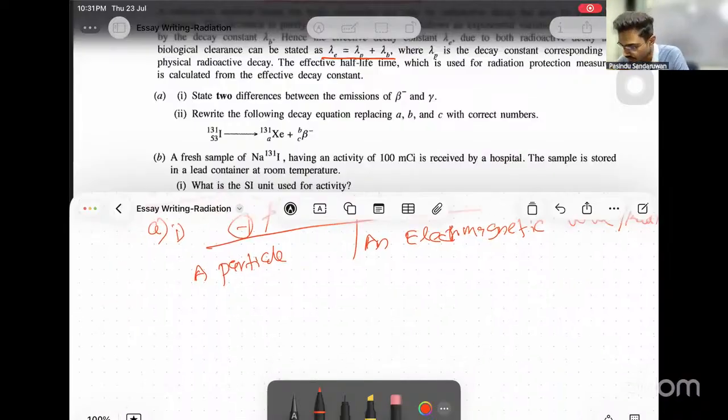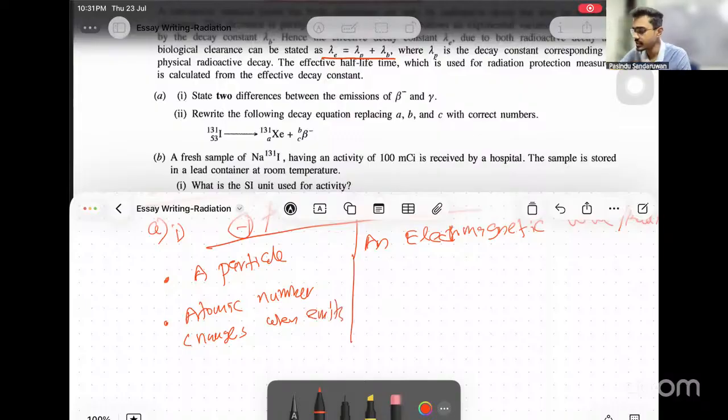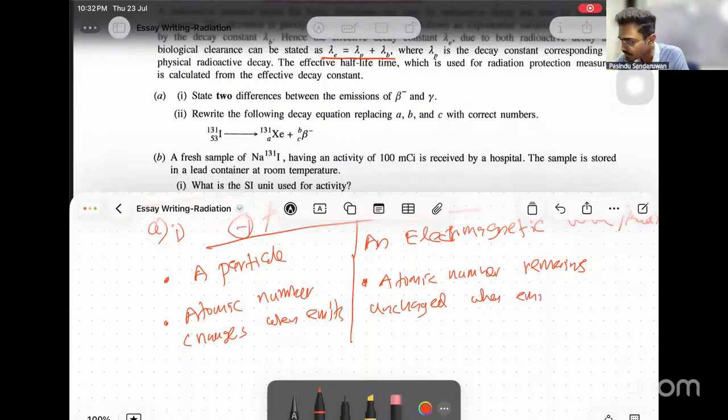So the second difference is: atomic number changes when beta is emitted, and atomic number remains unchanged when gamma is emitted.